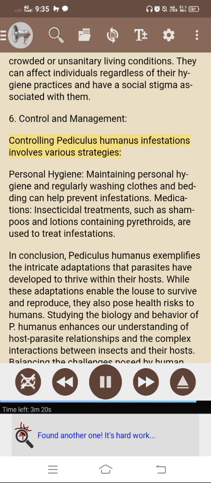6. Control and management. Controlling Pediculus humanus infestations involves various strategies. Personal hygiene. Maintaining personal hygiene and regularly washing clothes and bedding can help prevent infestations. Medications. Insecticidal treatments, such as shampoos and lotions containing pyrethroids, are used to treat infestations.